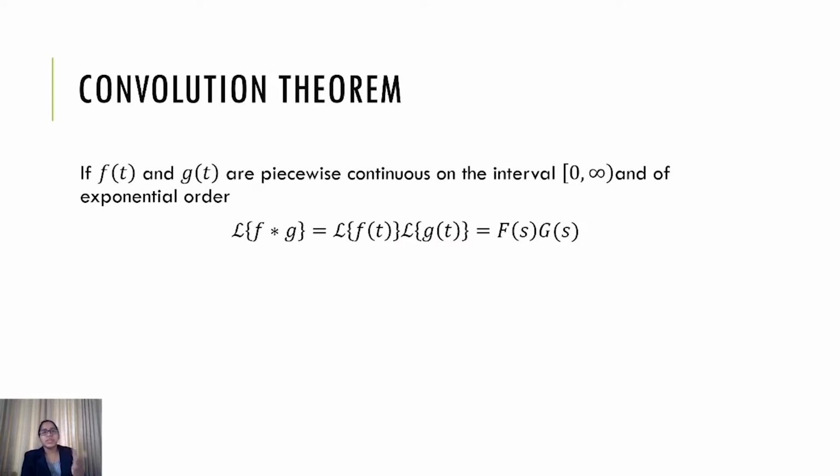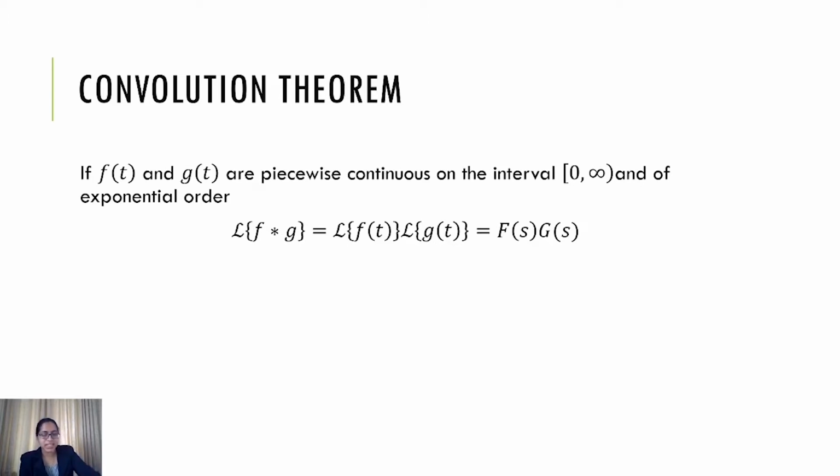We know that the Laplace transform is linear, that is, the Laplace transform of f plus g is nothing but the Laplace transform of f plus the Laplace transform of g. But that does not mean that the Laplace transform of f into g, that is a product of functions, is the product of the Laplace transforms of the individual functions. But this is true in the case of the convolution. So instead of a normal product, if you take the convolution of two functions, we get the result that the Laplace transform of f star g will be nothing but the Laplace transform of f of t into the Laplace transform of g of t.